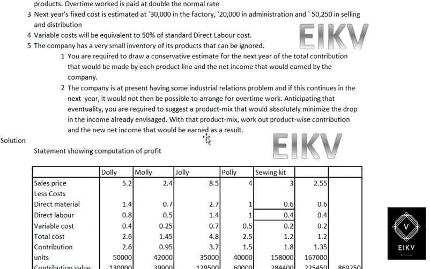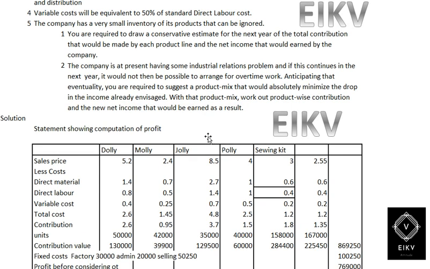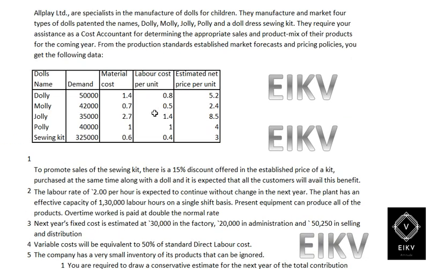Here we have a company manufacturing dolls plus a sewing kit. So when we purchase some dolls, then the customer will definitely purchase a kit. In such kind of purchases, the sewing kit will be given to them at a 15% discount.